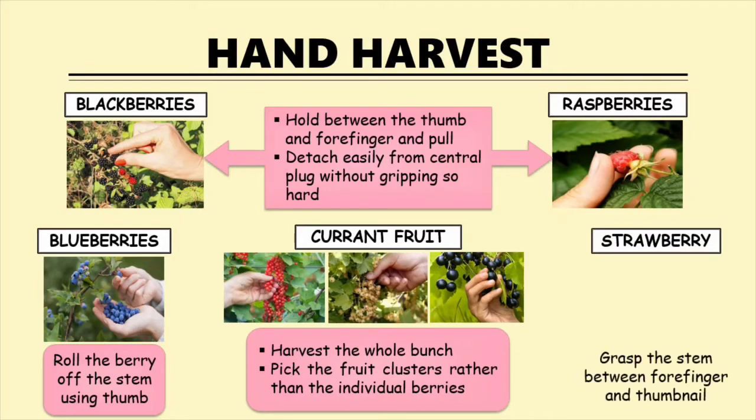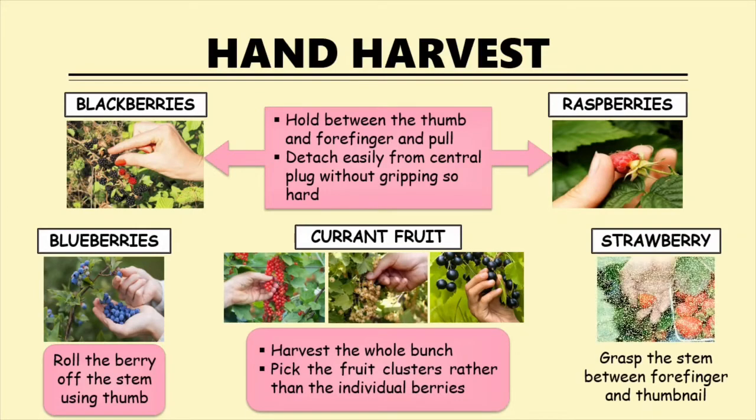For strawberry, grasp the stem between the forefinger and thumbnail. Then, lightly pull and twist at the same time. Let the berry roll into the palm of your hand.